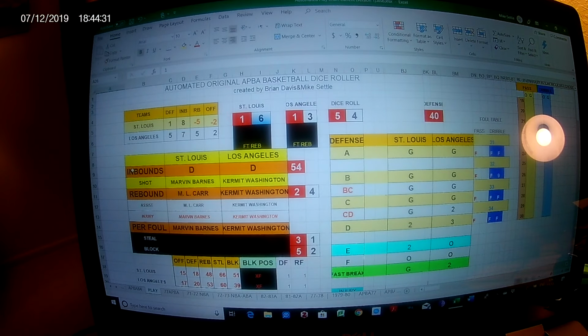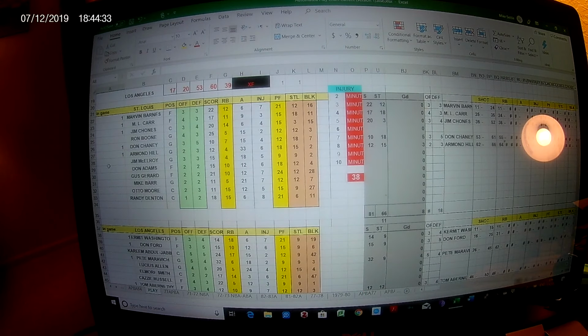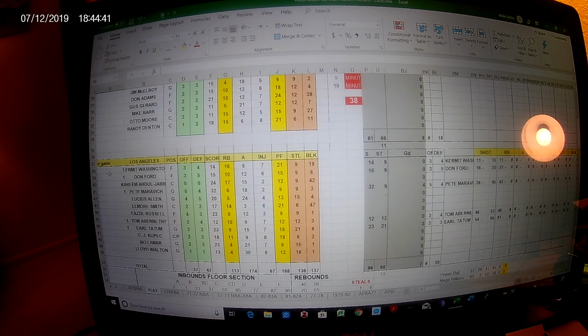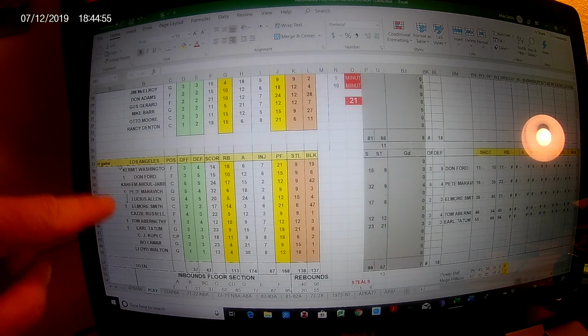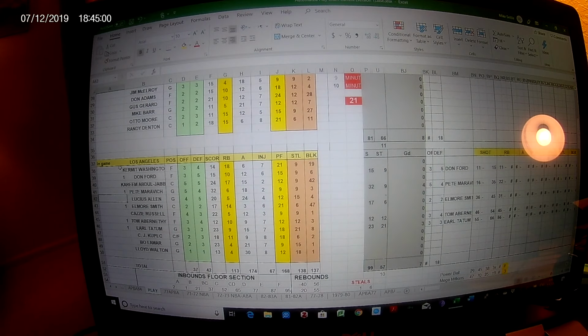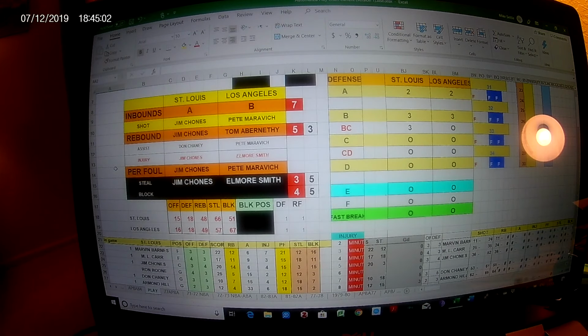Let's go back to our play chart now. Make sure we do that. I tell you what, this is 10 times quicker than putting in a sub in the old APBA game. You had to erase everything on the score sheet, all the ratings, and write in the new ones. And this play chart, you just take off a 1 and put in a 1. I'll show you again. Kermit Washington, delete. Go down to Elmore Smith, put in a 1. Changes all the indexes with his statistics, ratings. You've got 5 players in there. It changes everything automatically.